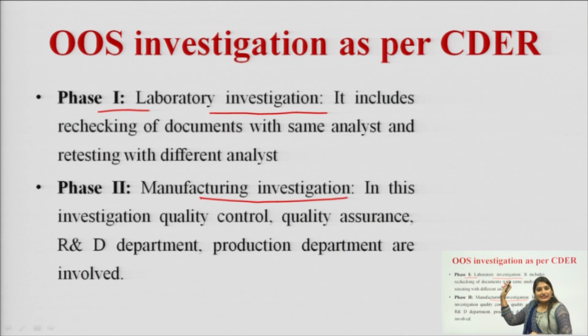So, phase 1 investigation is laboratory investigation and phase 2 is manufacturing investigation. In this, the investigation related to the quality control department, the quality assurance department, the R&D department, and also the production departments are involved. The same procedure will be adopted in this also.